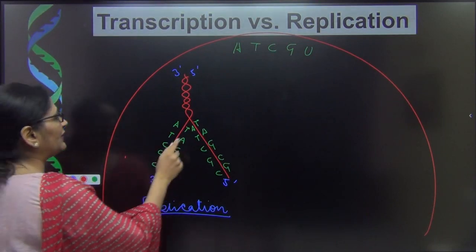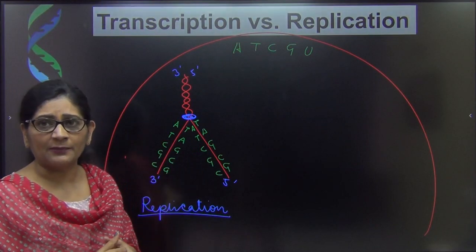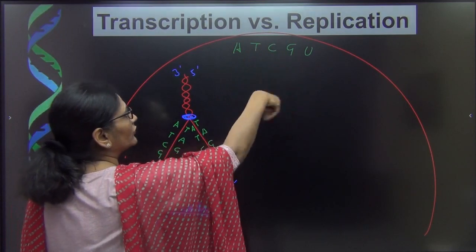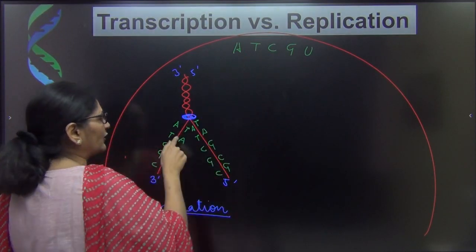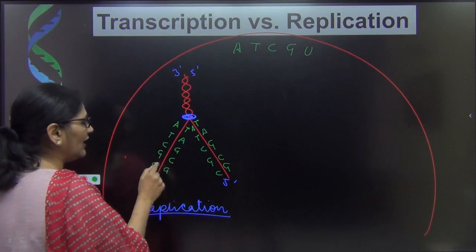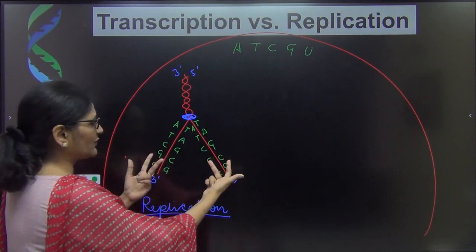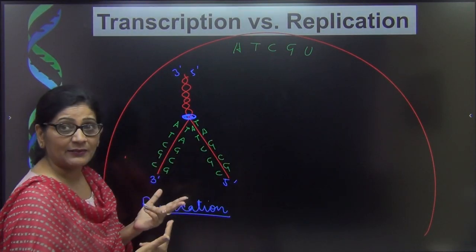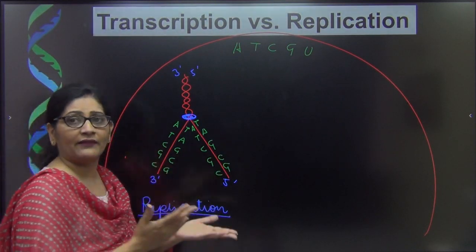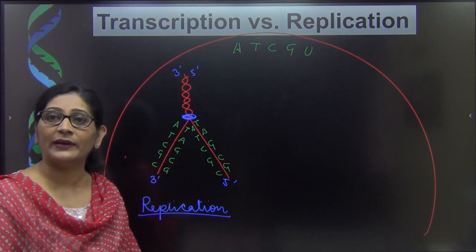The enzyme I will be needing here is the DNA polymerase enzyme, the DNA dependent DNA polymerase enzyme. This polymerase enzyme is going to hunt for the complementary nucleotide within the nucleus and post one over here, and thus we will have the complementary strands made. Then this strand is going to coil with this, and thus we will have 2 DNA, both of them being semi-conservative. This is going to be one parental, one new, one parental, one new, and thus 2 DNA will be formed. So this is a process with which we are now very much acquainted.